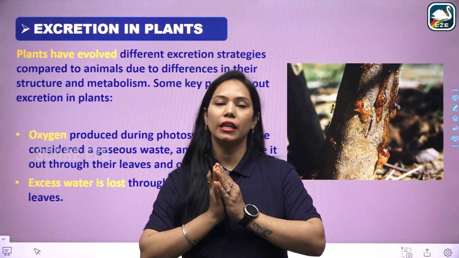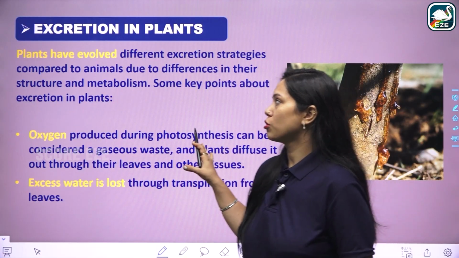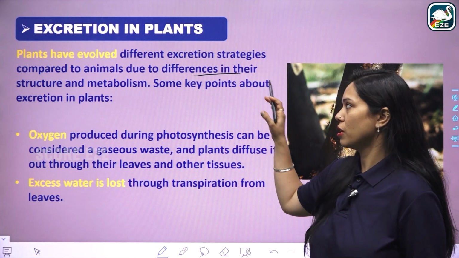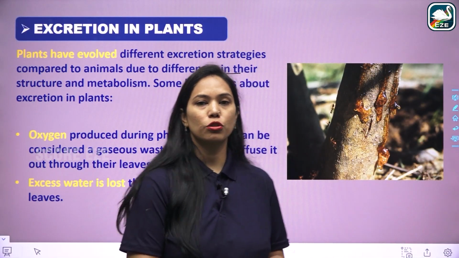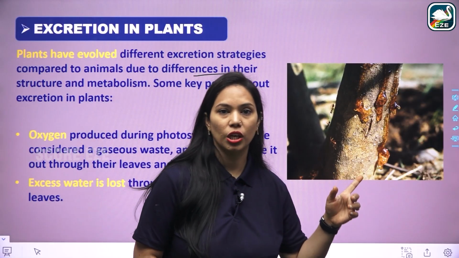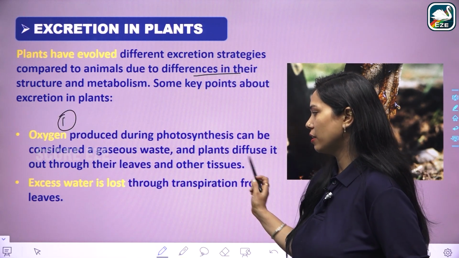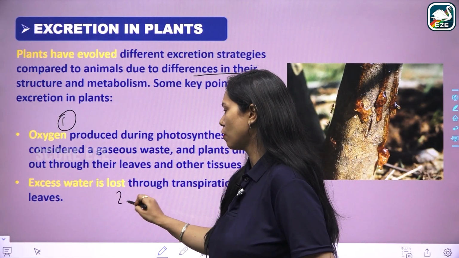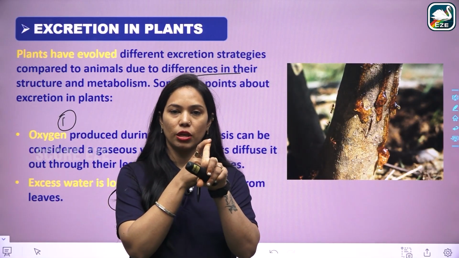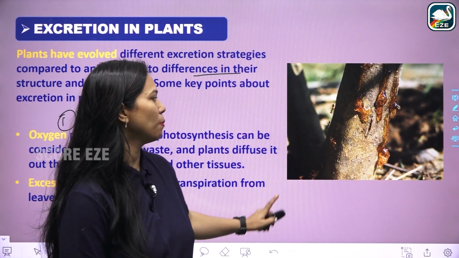Now after excretion in human beings, we'll discuss excretion in plants. See, plants also evolved different mechanisms or excretion strategies compared to animals due to differences in structure and metabolism. We know that oxygen is produced as a result of photosynthesis, and it has to be removed through the stomata. So the first product of removal is oxygen through the leaves and other tissues. Excess water is lost through the process of transpiration from the leaves. So excretory products are oxygen from the leaves and water through transpiration from the leaves with the help of stomata itself.